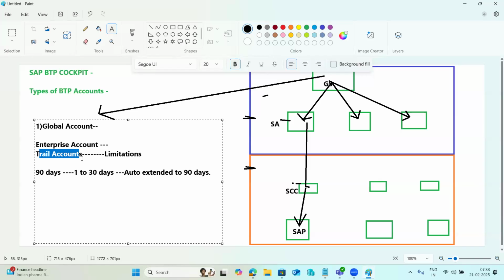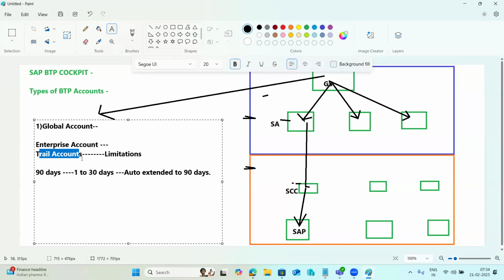So a global account is the realization of the contract that you or your company has made with SAP. We can take it out individually, or the company can make it with SAP.